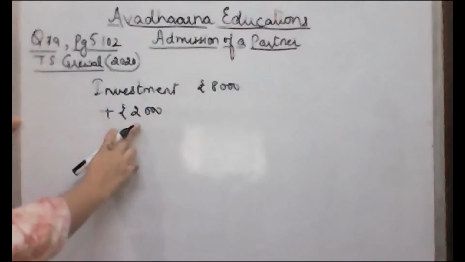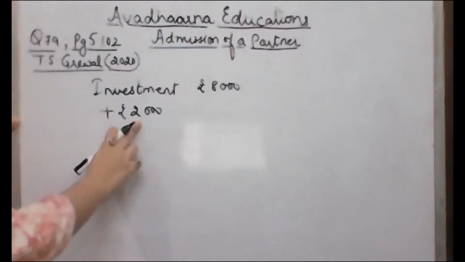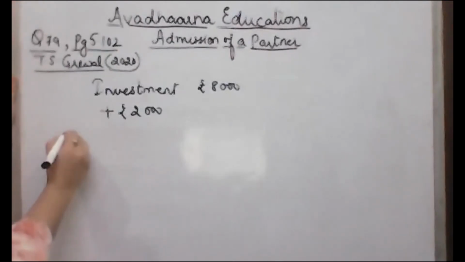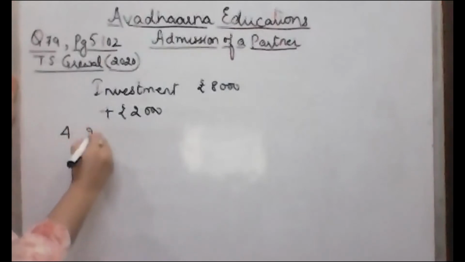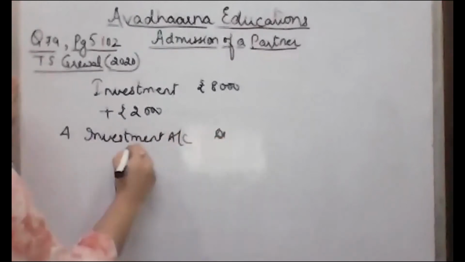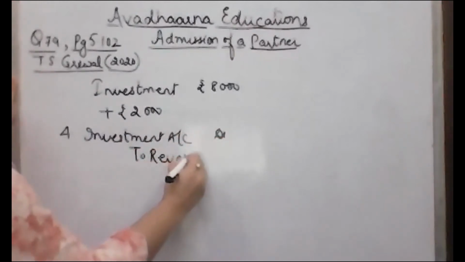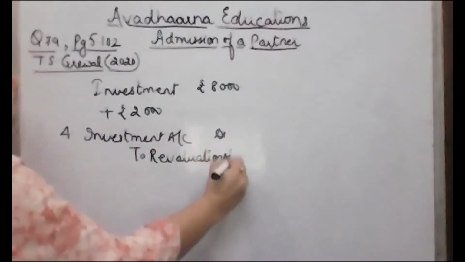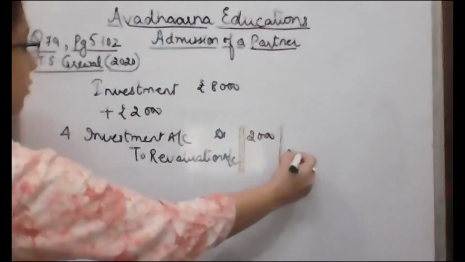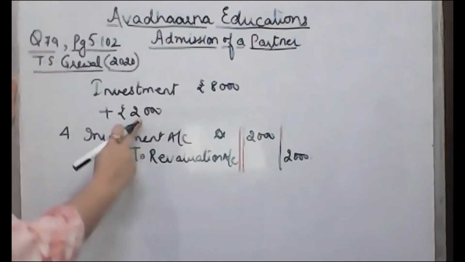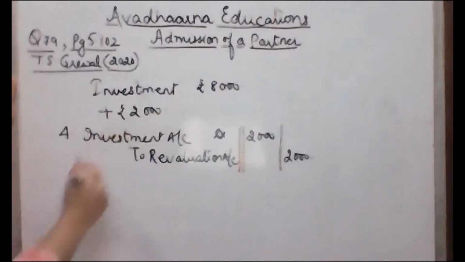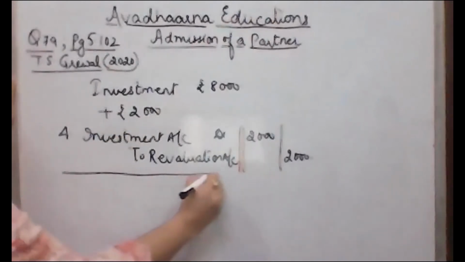If the assets are increased by 2,000, that means we are going to credit it in the revaluation account. So the fourth journal entry which we'll pass will be investment account debited to revaluation account, and we'll post this entry in the revaluation account also. And the amount of investments are increased by 2,000. Now, when the amount of investment is increased by 2,000, investment will be valued at 10,000. And at 10,000, these investments are taken over by X.